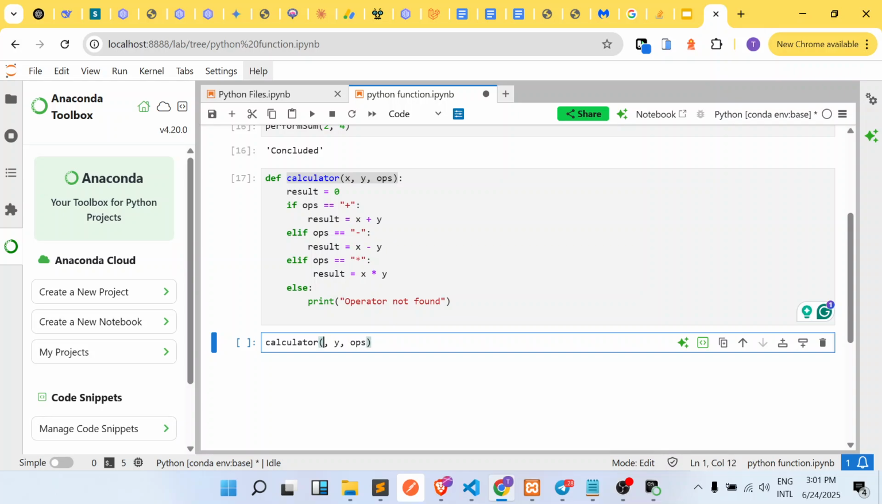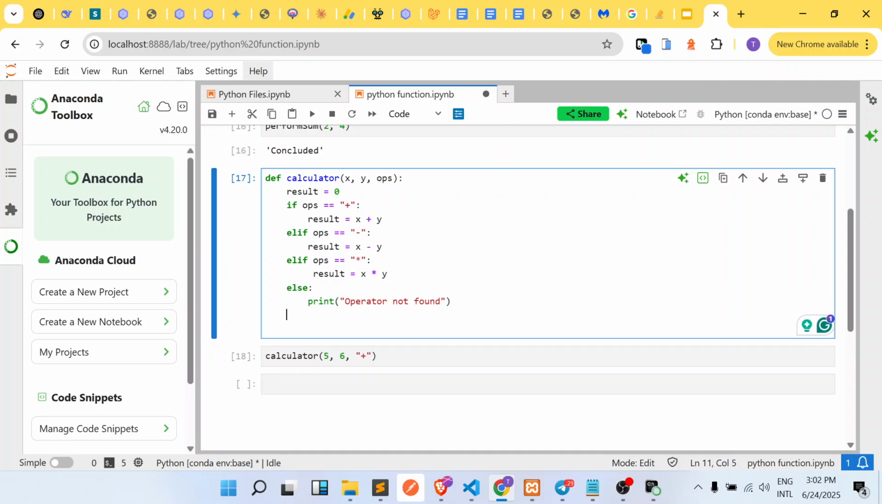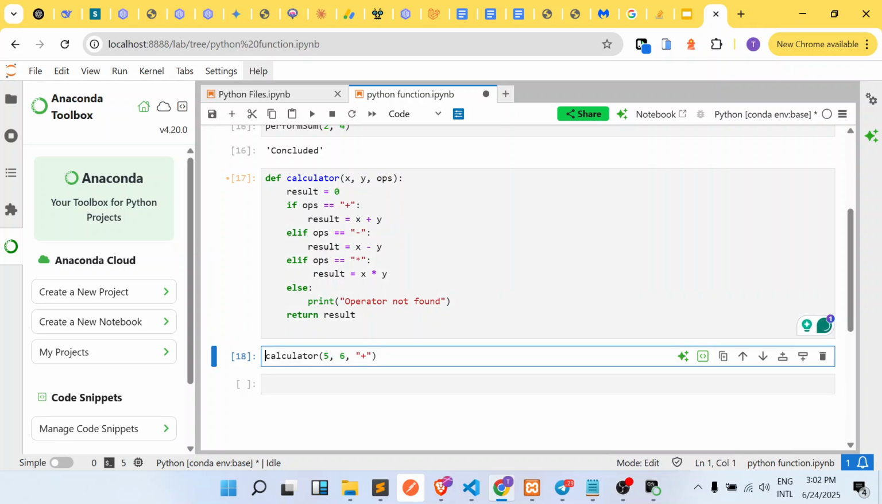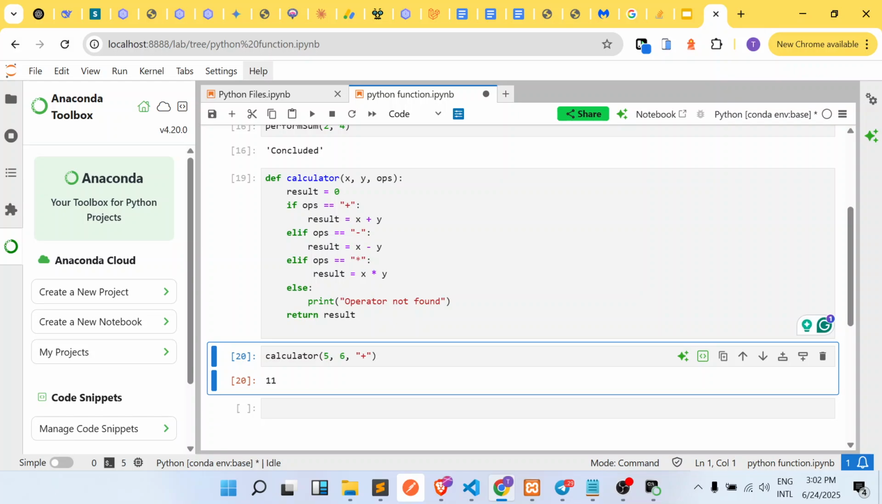I'm going to pass 5 here. I'm going to pass 6 here. And I'm going to pass plus, which is going to be a string in this case. So I'm going to pass this, and what we failed to put here is our return statement. So let's add our return statement so that our function will return something to us. So return result. It's going to return result for us now. So let's save this right now and see. Okay, so the result of 5 plus 6 is 11 because we used a plus sign here.